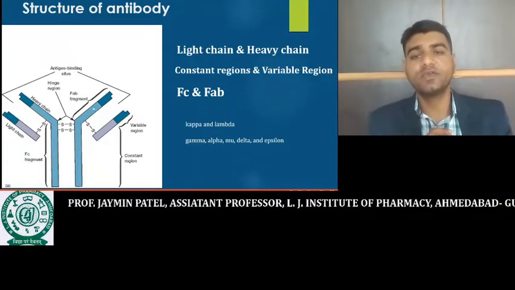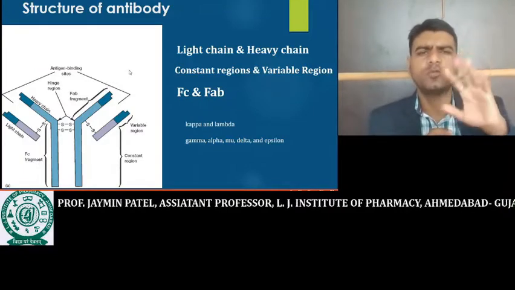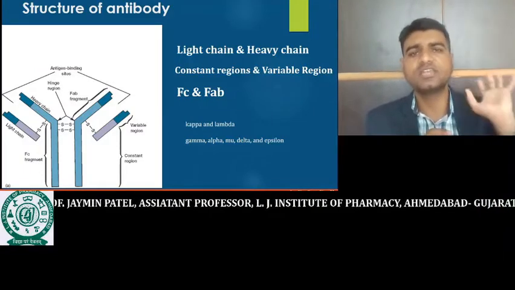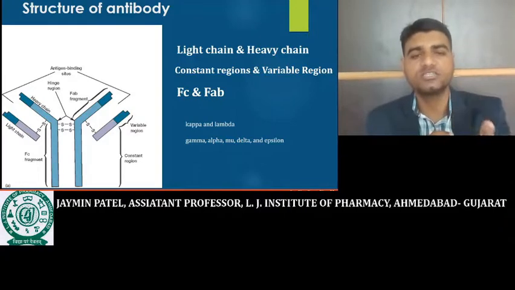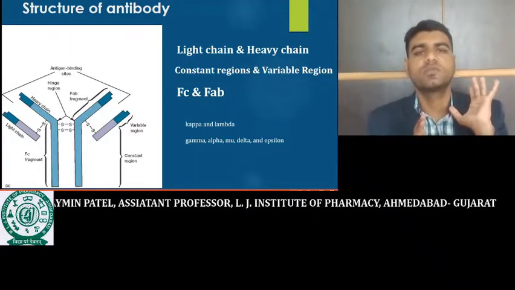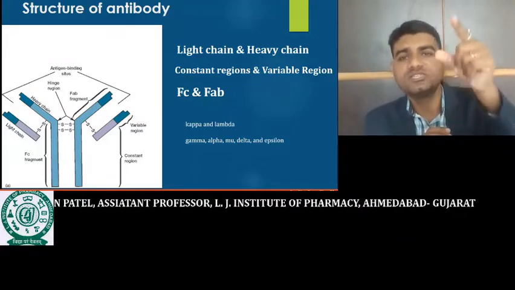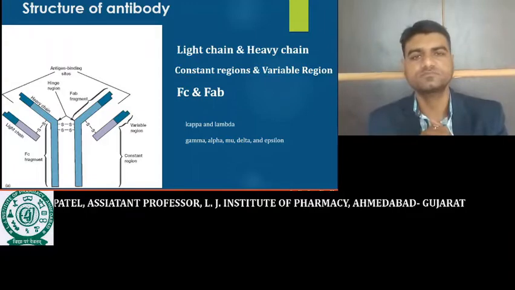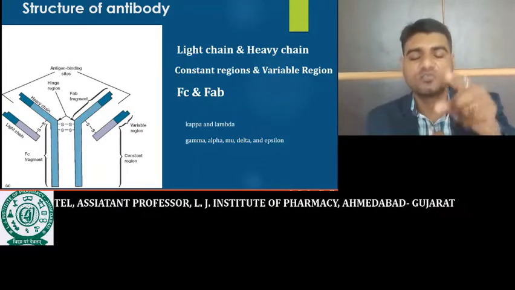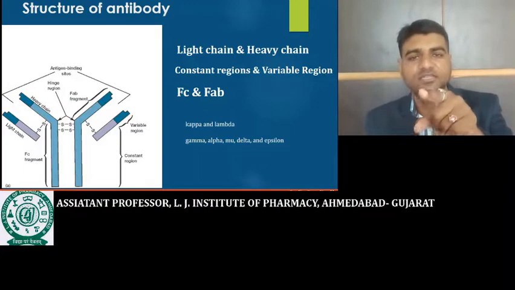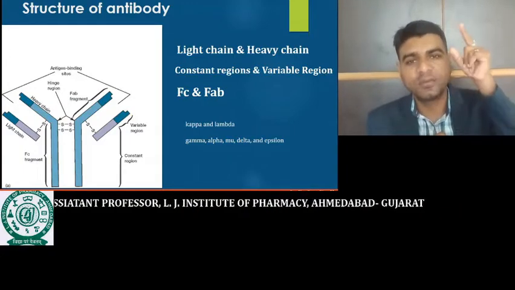In the case of the variable region, it varies from antibody to antibody. If crores of different antibodies are produced, crores of different variable regions are generated. While in the case of the constant region, there are only these five possibilities. On the basis of these five possibilities of the heavy chain, antibodies are divided into five types.